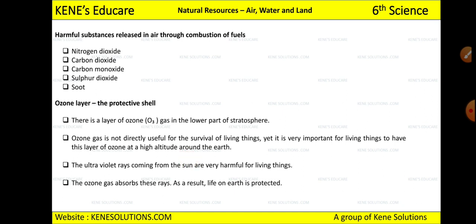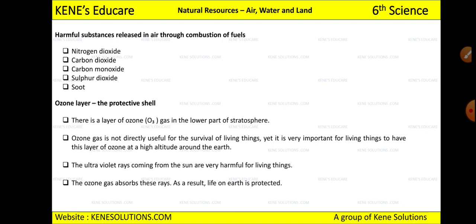See, if you use the ozone gas, it is not directly useful to you, but it is important because it will prevent the entry of these harmful gases into the earth, right? So it is important. And the ultraviolet rays which are coming from the sun are harmful for living things, right? The sun ka rays directly come to the ground, but there is one layer which is called this ozone layer.